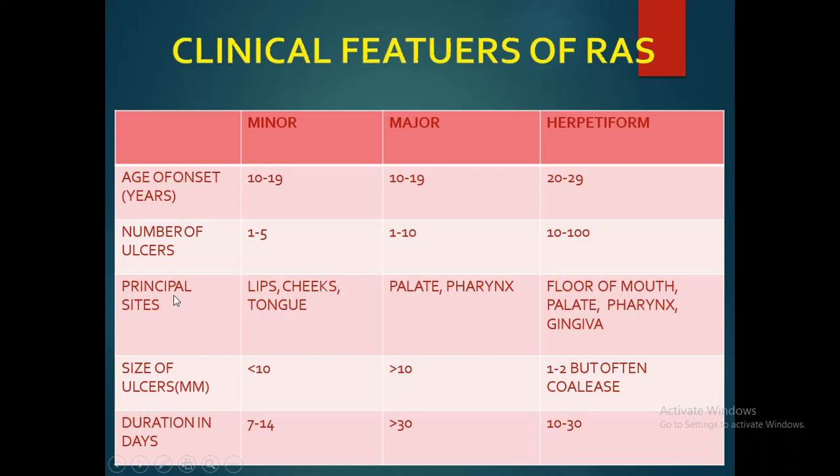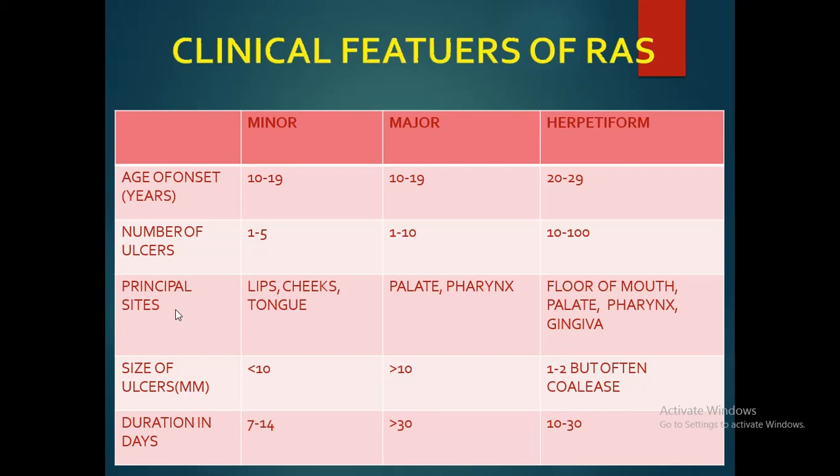Then the principal sites of the minor aphthous ulcers are lips, cheeks, and tongue, and in major aphthous ulcers, the ulcers are usually present at the palate and the pharynx. In herpetiform type, the ulcers are usually present in the floor of mouth, palate, pharynx, and gingiva. The size of ulcer is usually less than 10 mm in minor aphthous ulcers. It is usually more than 10 mm in major aphthous ulcers, and in herpetiform type, ulcers usually coalesce to form a very large area, affecting the floor of mouth, the palate, the pharynx, or the gingiva.